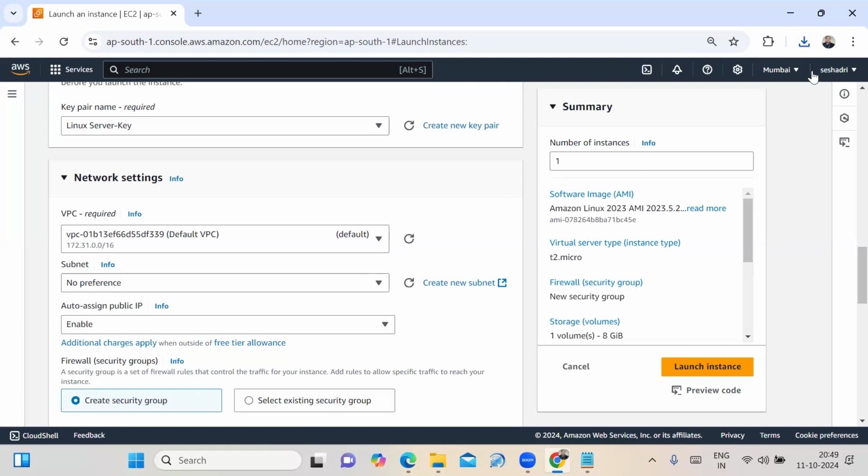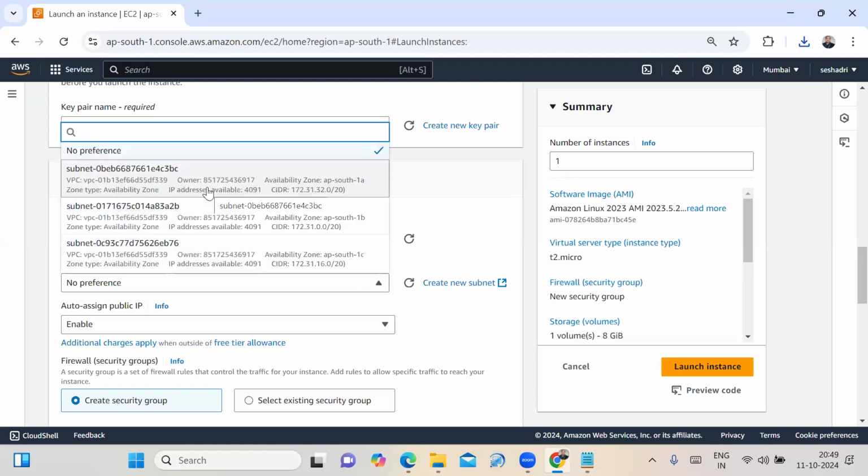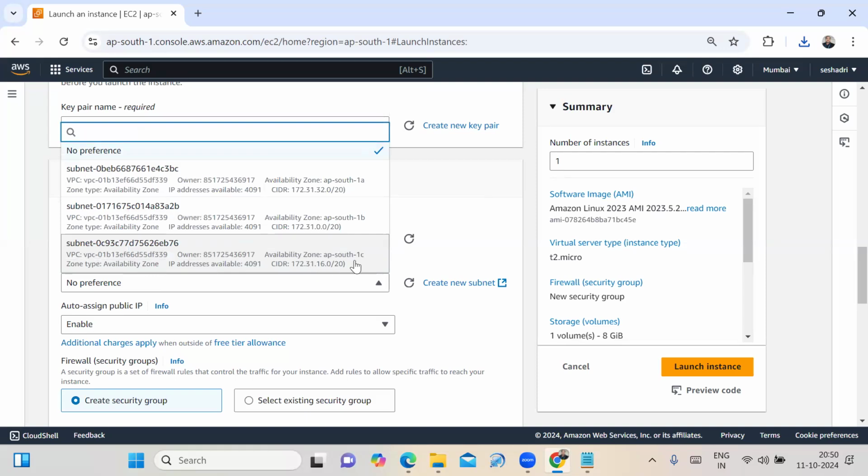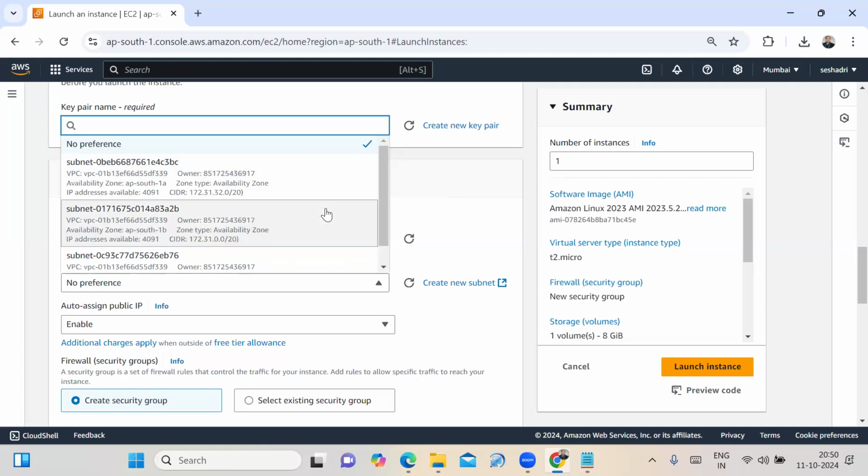Subnet preference. See that I am there in the Mumbai region. How many availability zones are there? 3. What are the 3 availability zones? AP South 1A, AP South 1B, and AP South 1C. Total 3 availability zones are there. Suppose if I select AP South 1A, my virtual machine is launched in AP South 1A. If I select AP South 1B, my virtual machine is launched in AP South 1B.